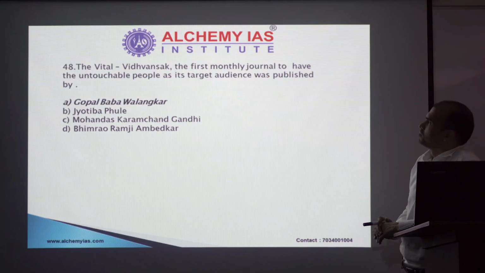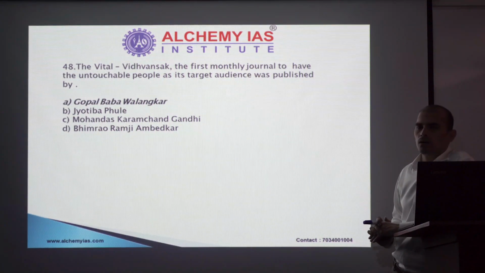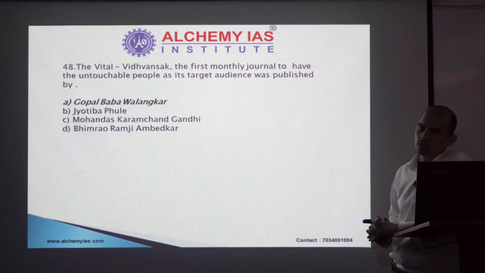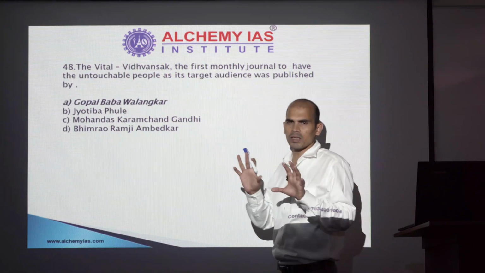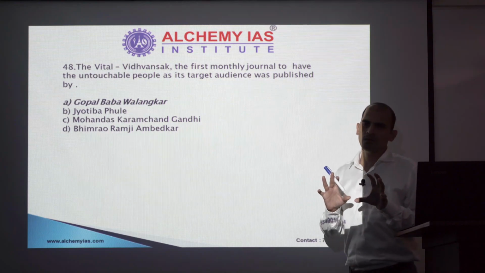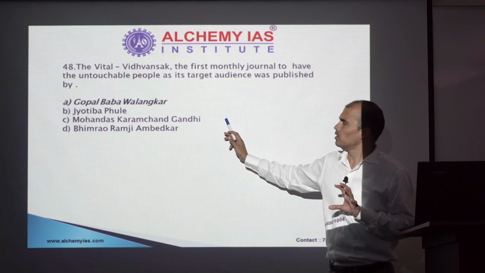Next, Vittal Vidvansak, again something you may not have heard about. But still, I would say you could have attempted to reach a 50-50 stage, because Vittal Vidvansak, from the name, appears to be something like a violent kind of thing. So definitely Gandhiji will not be part of it.